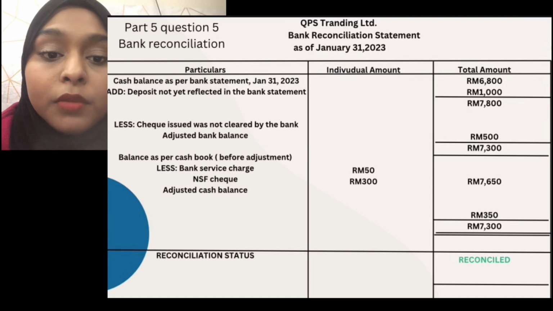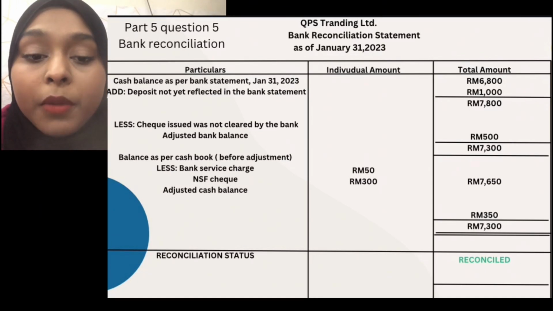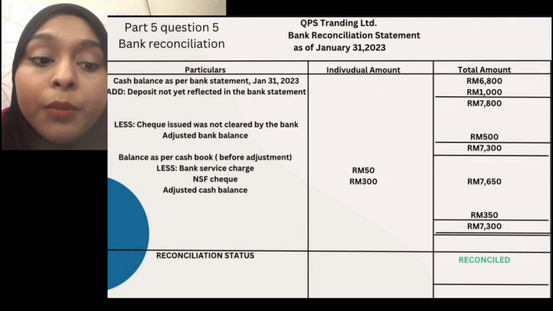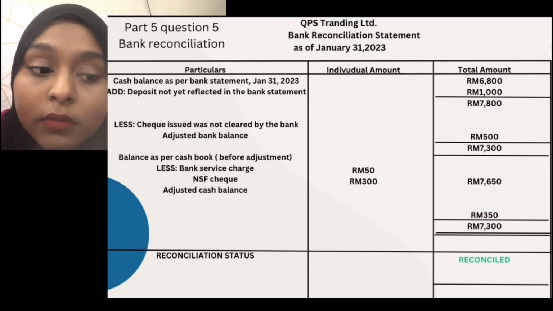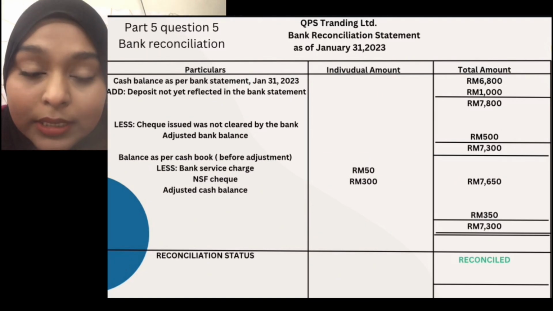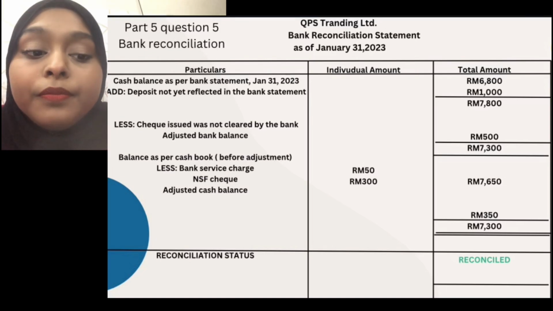So here there are 3 columns. The first column is particulars, the second one is individual amount, and the third one is total amount. Cash balance as per bank statement January 31, 2023 is 6,800, and we add the deposit not yet reflected in the bank statement, which is 1,000. So the total will be 7,800.